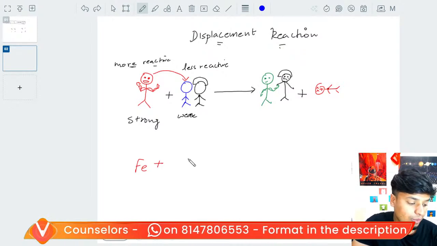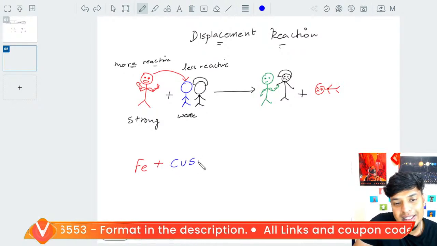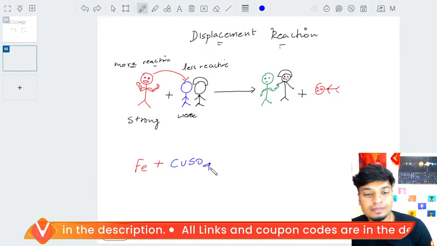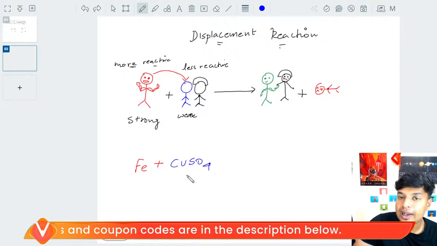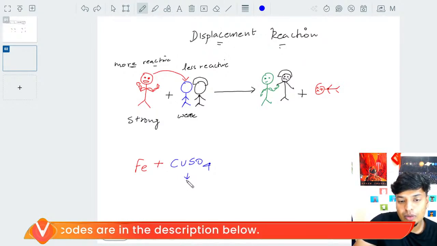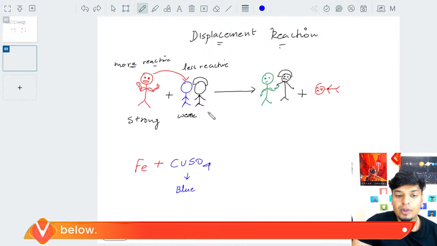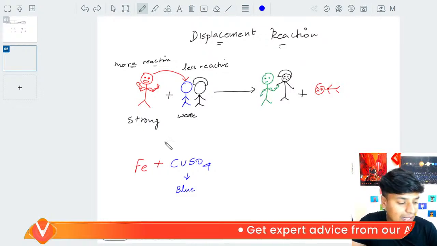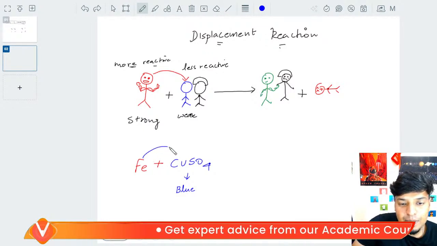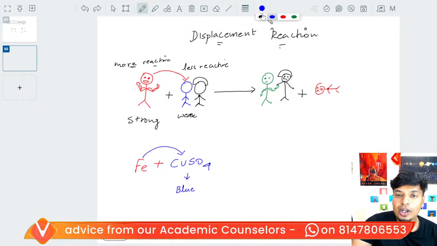What is the formula of copper sulfate? CuSO4. Okay? And copper sulfate is in what color, people? Anybody knows what color copper sulfate is? Blue. Okay, so iron, being more reactive than copper, will displace copper, will kick the copper to form what?